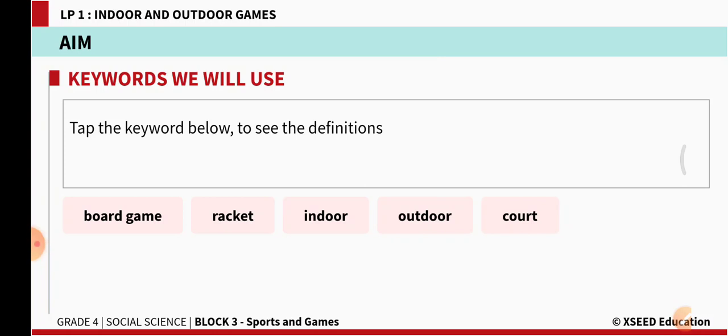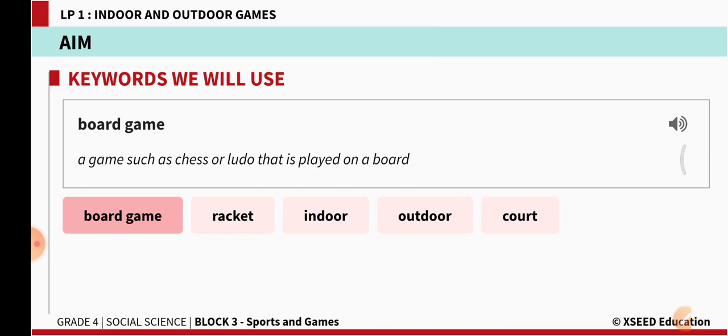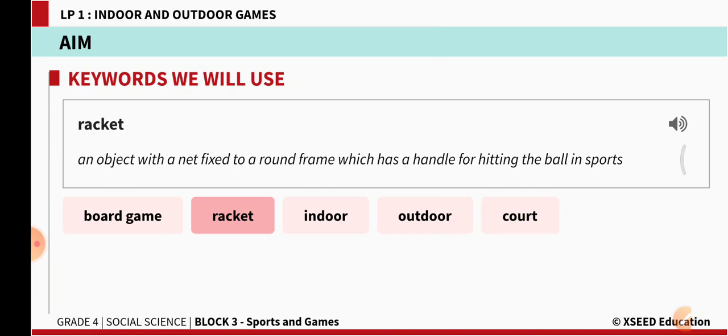Let us learn the keywords. In this lesson, we are going to use these keywords. First one, board game. What is the meaning of a board game? A game such as chess or Ludo that is played on a board. Next word is racket. What is the meaning of the word racket? An object with a net fixed to a round frame which has a handle for hitting the ball in sports.